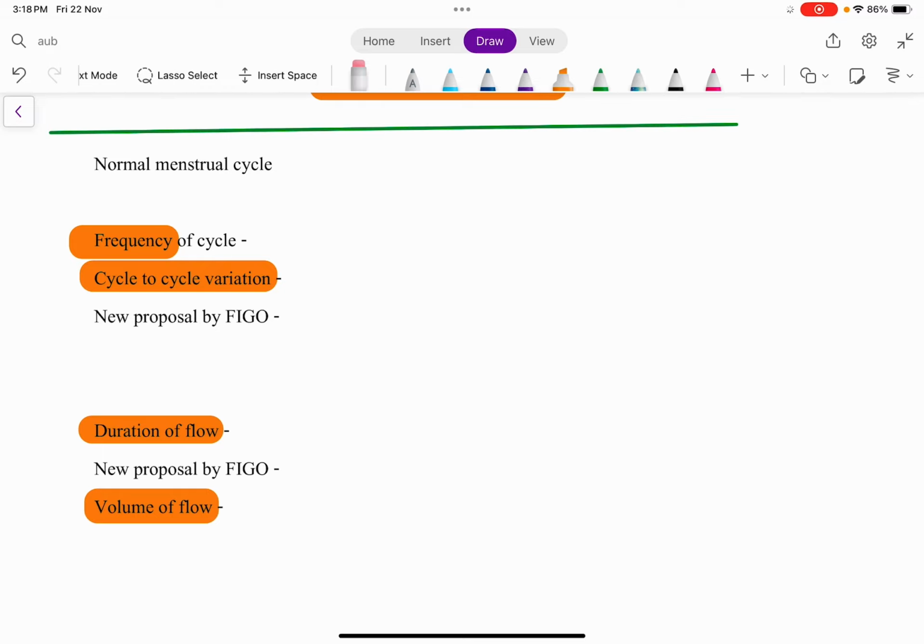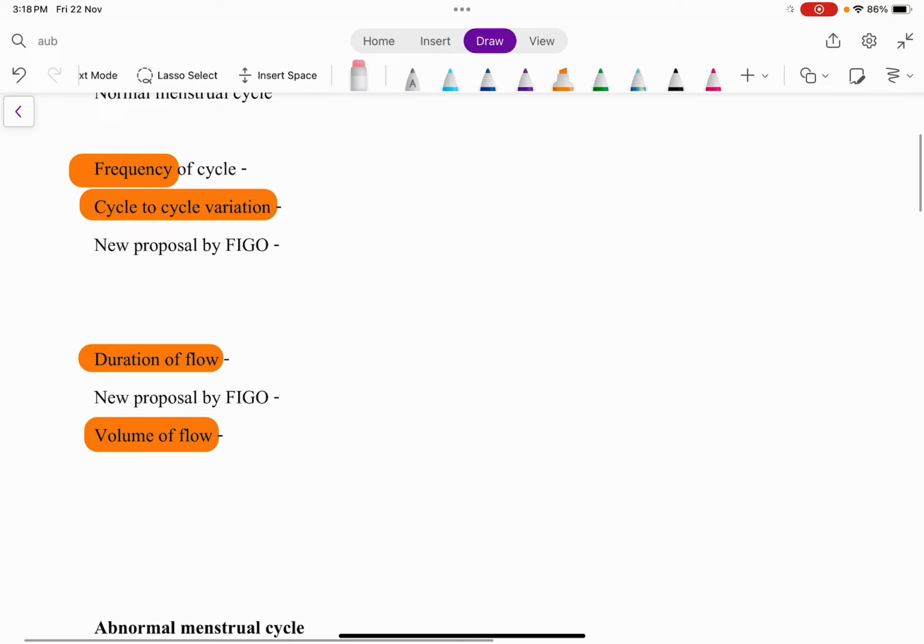The second is cycle to cycle variation. How much cycle to cycle variation is she having? And the third one is the duration of flow. How long is the duration where the female is experiencing menstruation, and how much is the volume of blood loss which is happening in a female? So these are the 4 important criteria which are taken into consideration while describing the normal characteristics of the menstrual cycle.